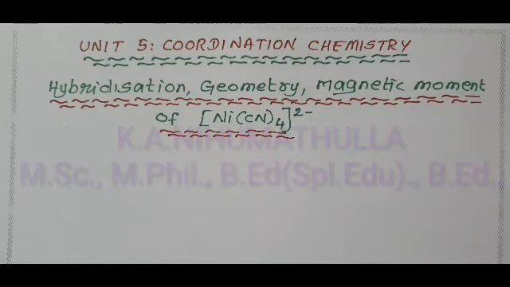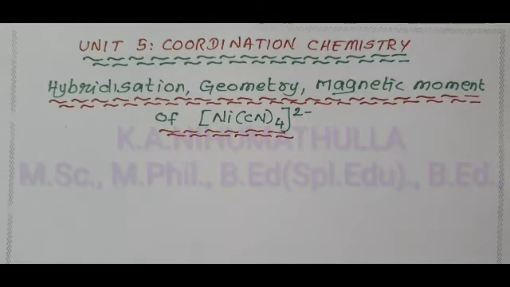First we have to write the IUPAC name of this complex.